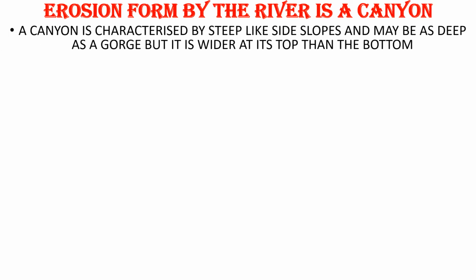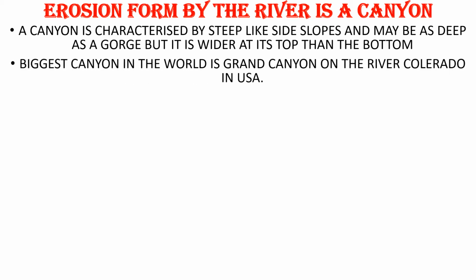Now we are going to see the third one, that is called erosion formed by the river in a canyon. Okay. We call it a canyon. Okay. A canyon is characterized by the steep like side slopes and may be as deep as a gorge. But it is wider at its top than the bottom. అంటే పైన బాగా వైడర్ గా ఉంటుంది కానీ కిందకు వచ్చినప్పుడు కొంచెం నేరో అయిపోతుంది. ఓకే. సో the biggest canyon in the world is Grand Canyon on the river of Colorado in USA. That is the biggest canyon in the whole world, Nana.